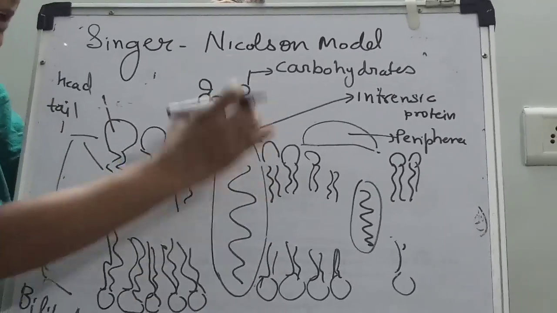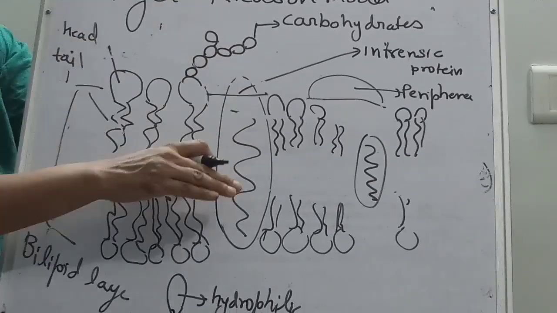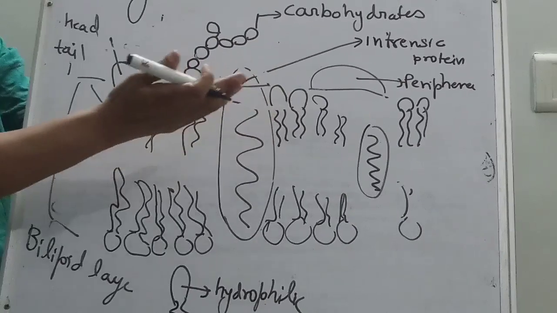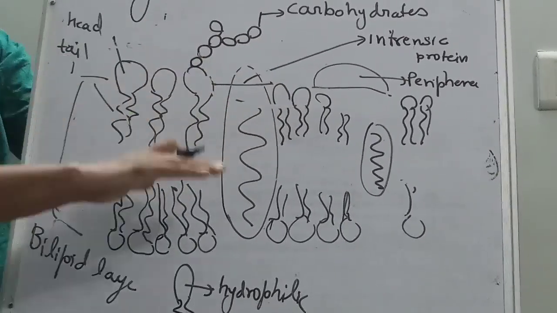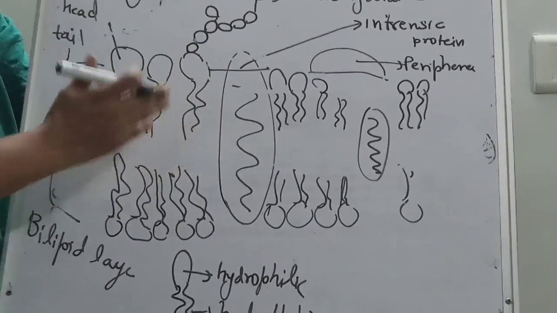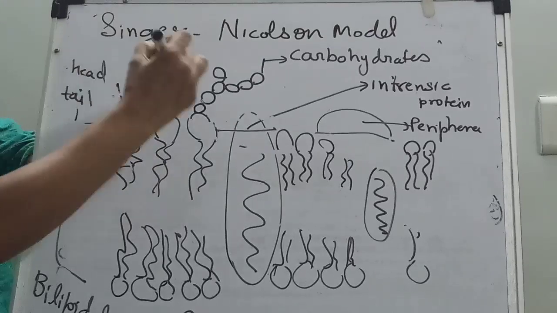This protein is emerged into the lipid layer. It is like when we see ice in the sea: how does it float? Some are inside, some are just floating here. So this is the iceberg model, and it is also called the fluid mosaic model.